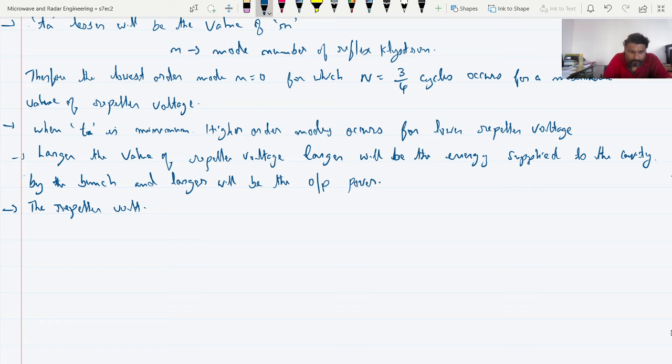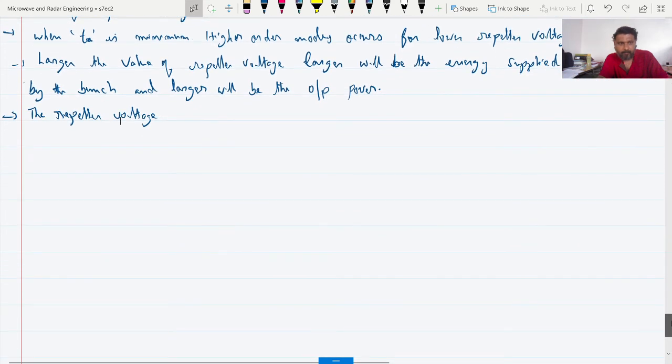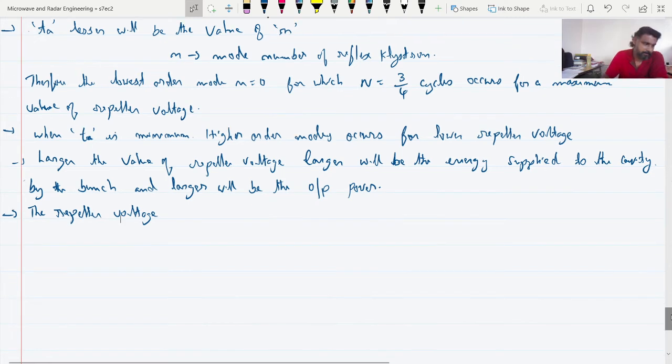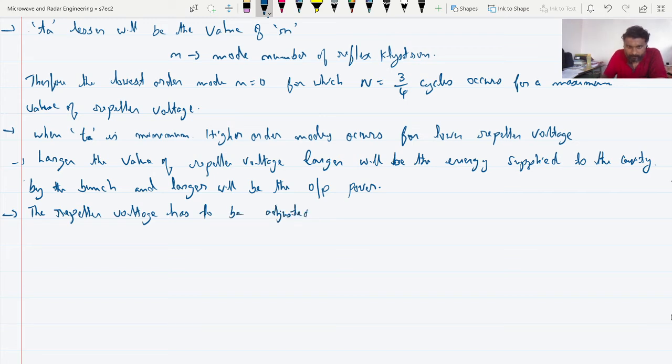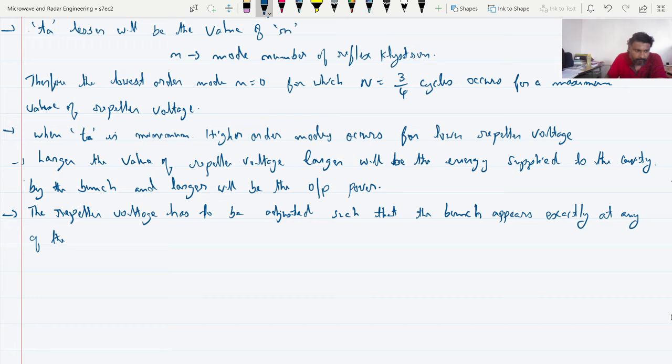The Doppler voltage has to be adjusted such that the bunch appears exactly at any of the positive maximum voltage of the RF signal.